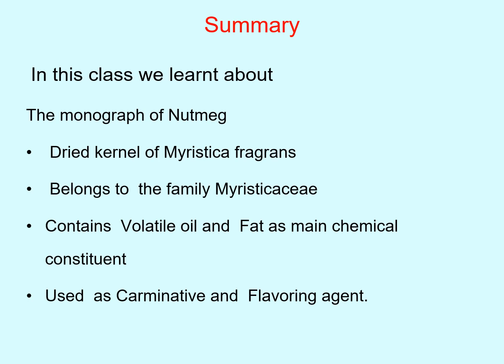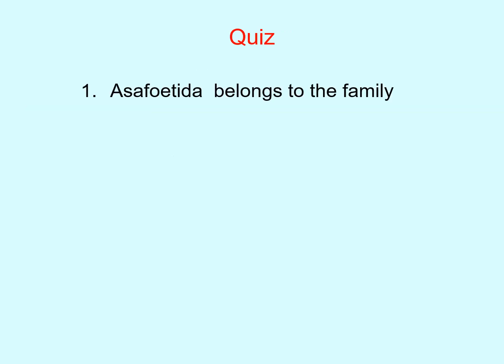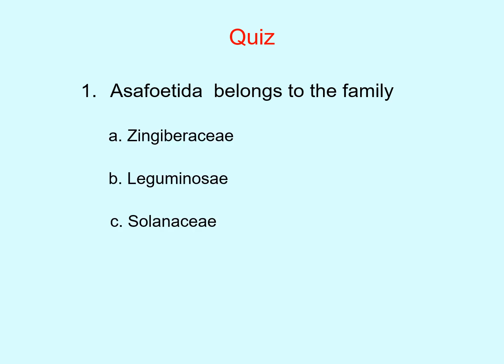Under the quiz questions, very first question: asafoetida belongs to family Zingiberaceae, Leguminosae, Solanaceae or Umbelliferae, and our correct answer is Umbelliferae.